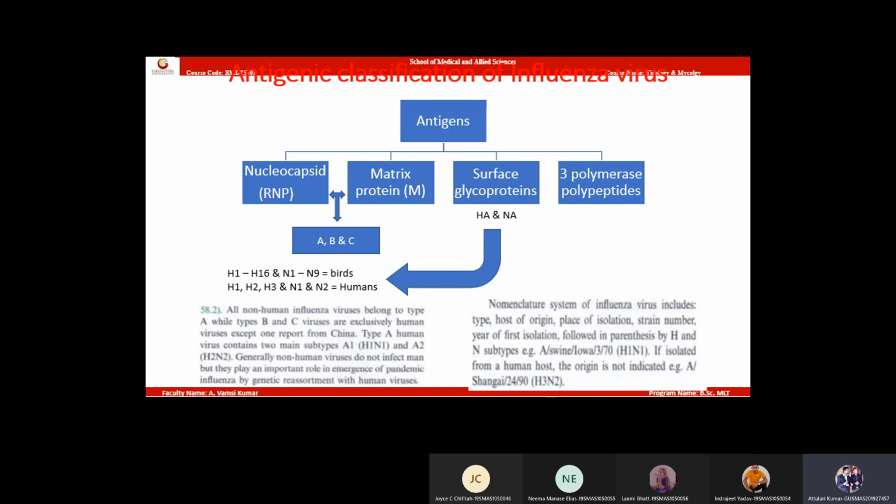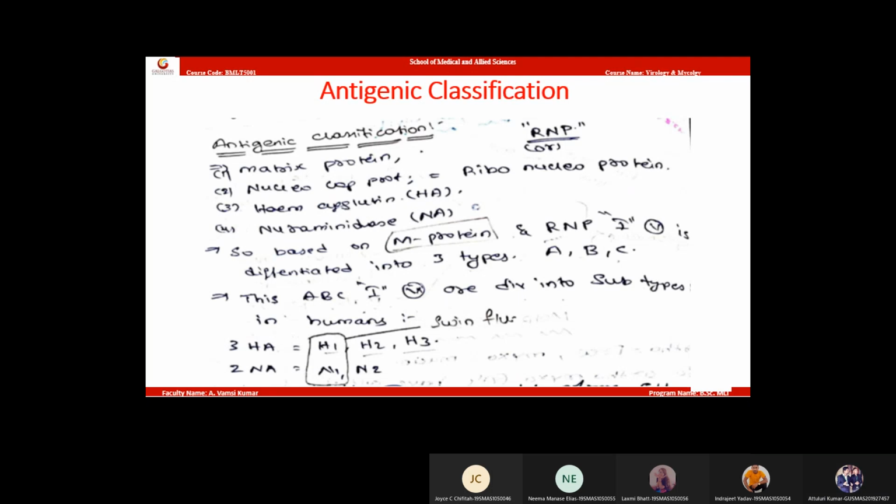These variants occur because of the free floating genome in the virus. Okay? That is why understanding the antigens of the virus is very important, to know the new variants. For example, swine flu is a combination of H1 and N1. H1 and N1 mixed together to form a new variant called swine flu infection. Okay. Is everything clear so far? Now you understood, right? How these viruses come?